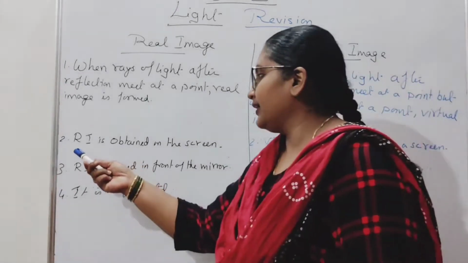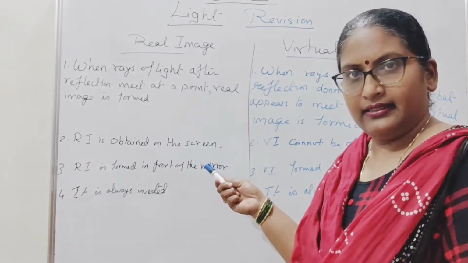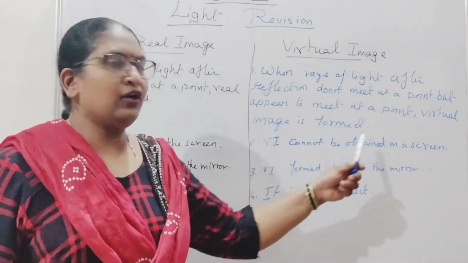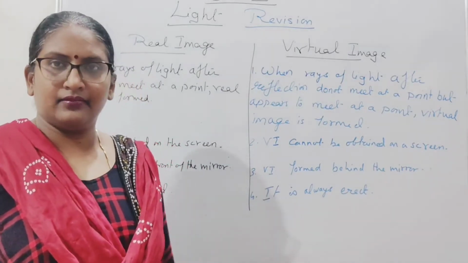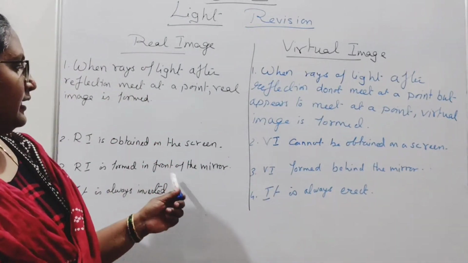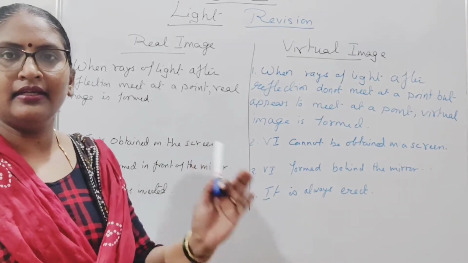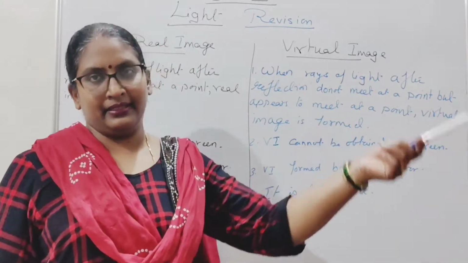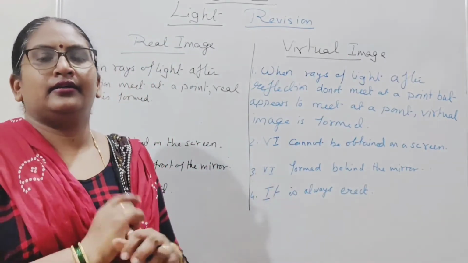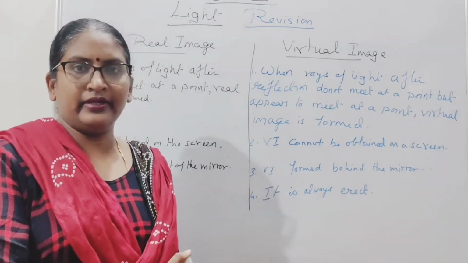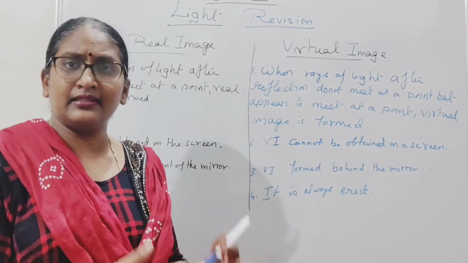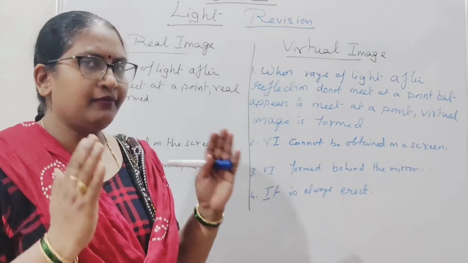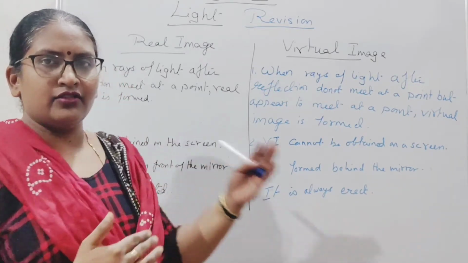Real image is obtained on the screen. Virtual image cannot be obtained on the screen. Real image is formed in front of the mirror. मिरर के पहले इमेज फॉर्म हो जाता है. But virtual image is formed behind the mirror. We will see all these things in the concave mirror and the convex mirror, how the image formation is done, कैसे form होता है. At that time you will be very clear what is real and what is virtual.